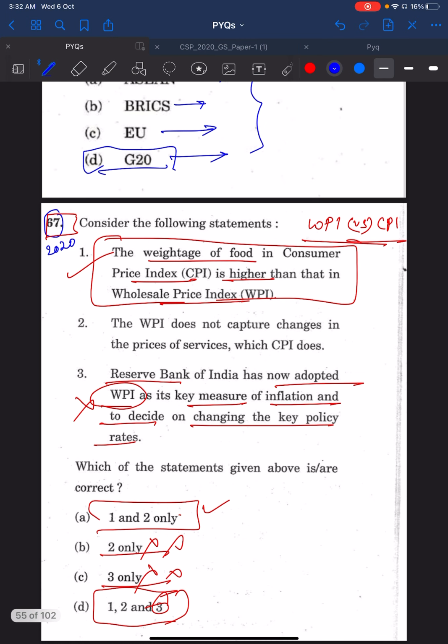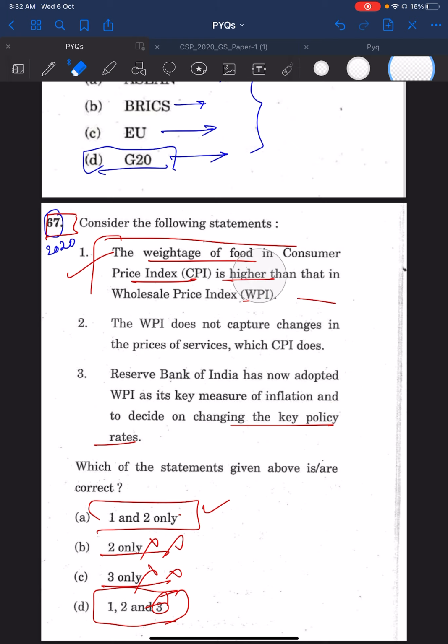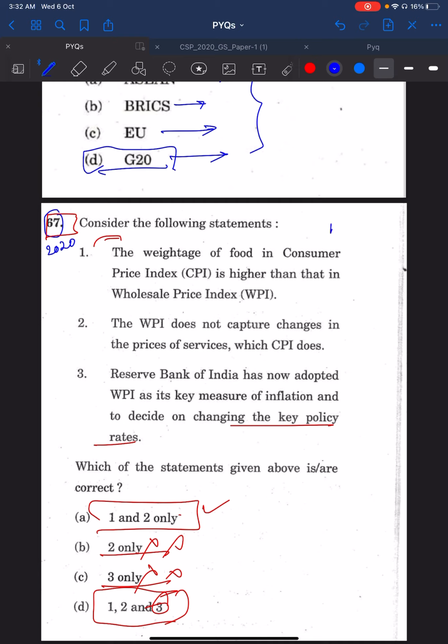So then you see the 67th question. This was basically about the comparison between the wholesale price index and the consumer price index. The first statement: the weightage of food in the consumer price index is higher than that in the wholesale price index.